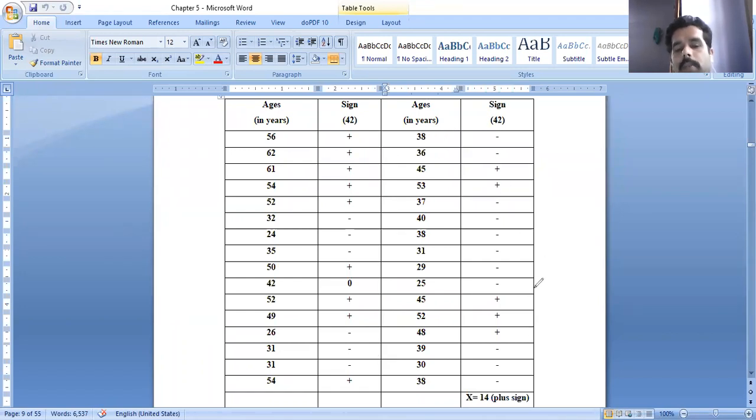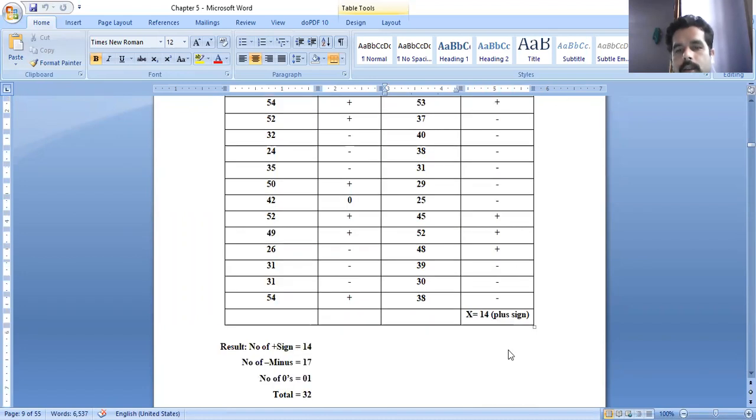Then in the small sample, what we have done is S is equal to the number of minus signs. But in the large sample, we consider plus signs only. X is equal to how many plus signs are there? 14 plus signs are there. In the large sample method, we follow this. But in the small sample, we simply write S is equal to the number of minus signs. That is the important point here.